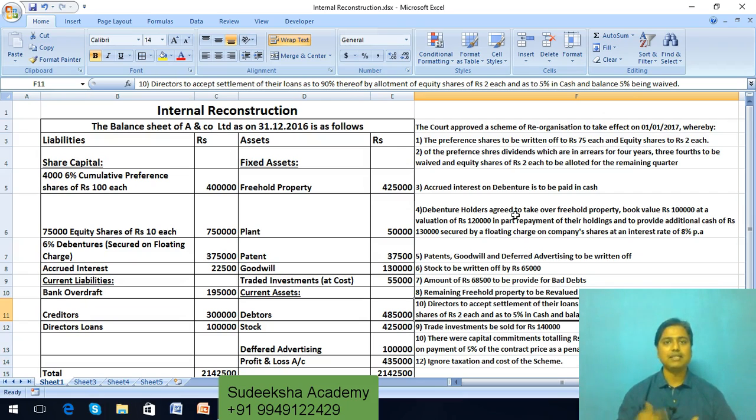But when you are estimating the fair value under the internal reconstruction process, the fair value is stated as 4 lakh rupees. That means the written down value is 10 lakhs as far as the balance sheet is concerned, but the fair value is 4 lakhs. That means there is an amount of 6 lakhs which needs to be wiped off as a loss. This has arisen because of overcapitalization of assets.